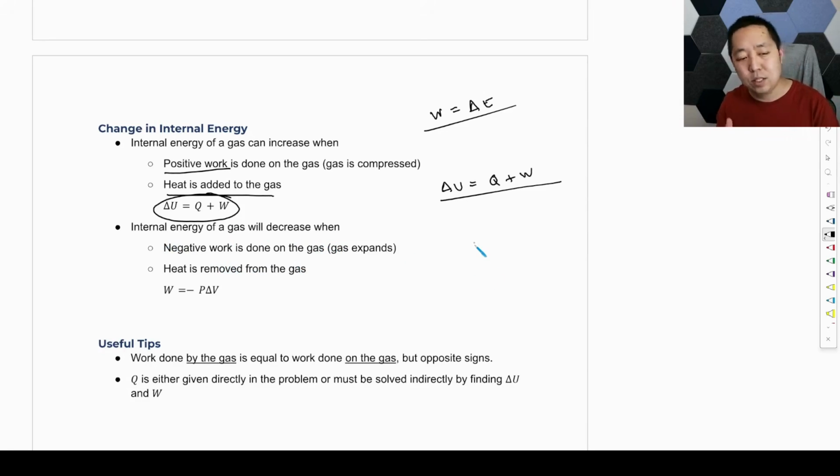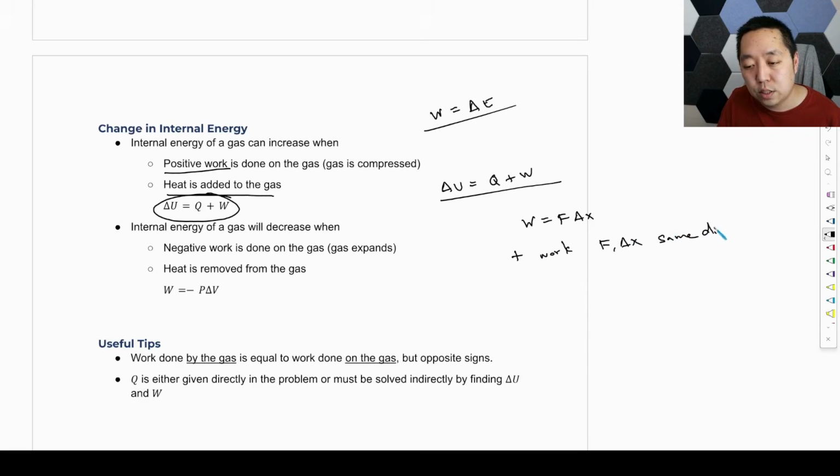So let's talk about the sign of work being positive or negative. Remember, work was force times displacement, and we said positive work was when the force and the displacement were in the same direction, and negative work was when the force and the displacement were in opposite directions. Right? That was the idea.